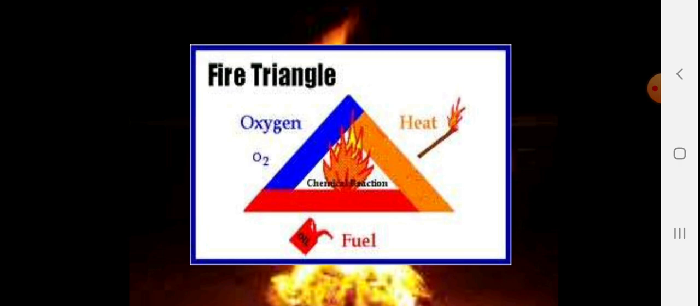Now this is the fire triangle. Remember the fire triangle, and you have to write about it. That's oxygen, fuel and heat. All these three things you need to have a fire. Number 1 is the support of oxygen. Number 2, ideal fuel. Number 3, the ignition temperature. Without attaining the ignition temperature, fuel will not catch fire.